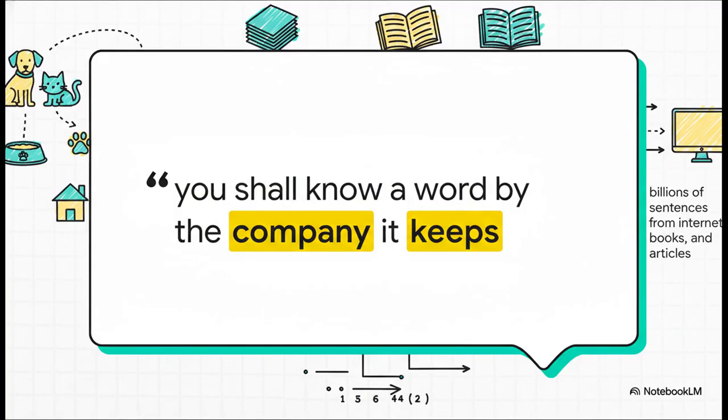Okay, so how does the machine decide which numbers to put in that list? It follows this really elegant, powerful idea from the linguist John Firth. You shall know a word by the company it keeps. By scanning billions and billions of sentences, the AI starts to see patterns. It learns that words like dog and cat tend to show up in the same kind of sentences, near words like pet, food, and house. That shared context is everything.